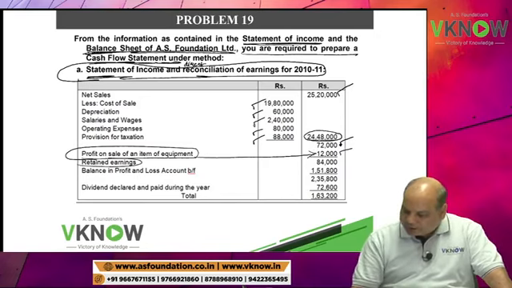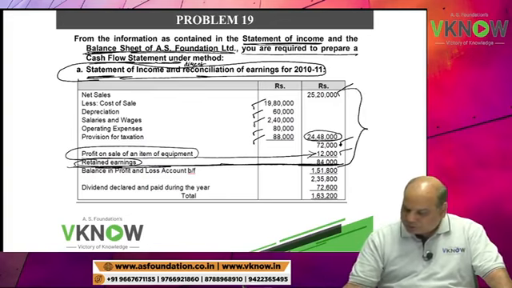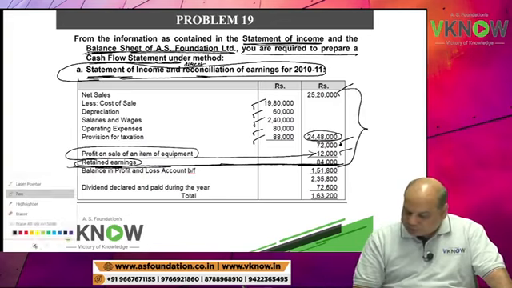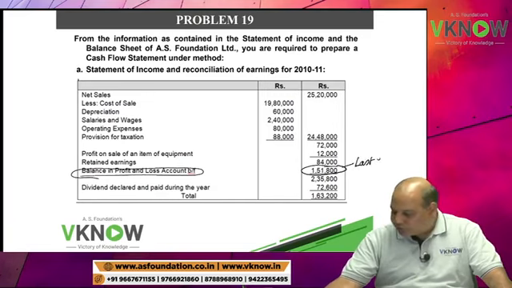And then you have retained earning. Up to this is your P&L account. You can take a scale and draw a line. This is your P&L account. Plus they have also given, unnecessarily, the balance in P&L account brought forward. So this is last year's closing balance.